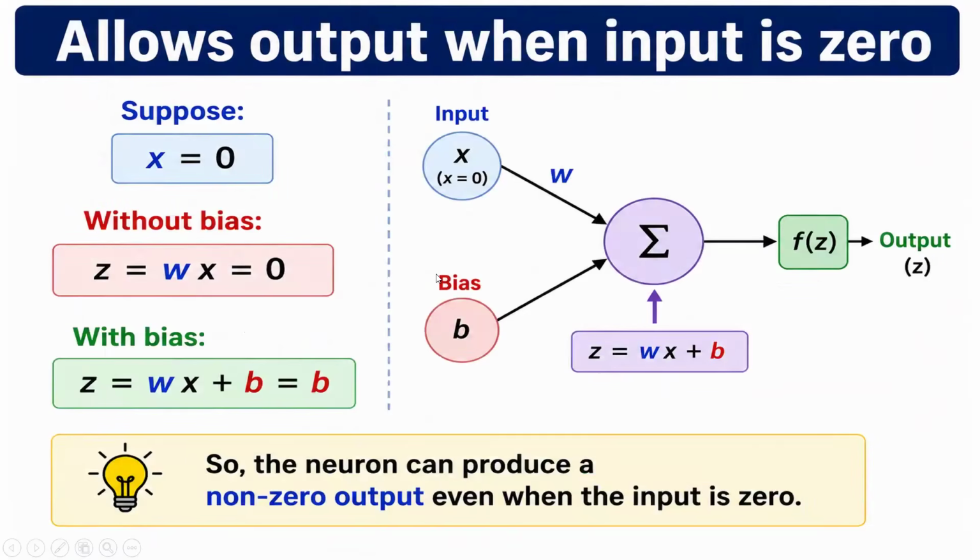Then, it allows output when input is 0. Suppose if input is 0, you can see here the output is also 0. But if input is 0 and the bias value is 1, then the output will be 1. So that's why bias is very, very important. It allows output when input is 0.